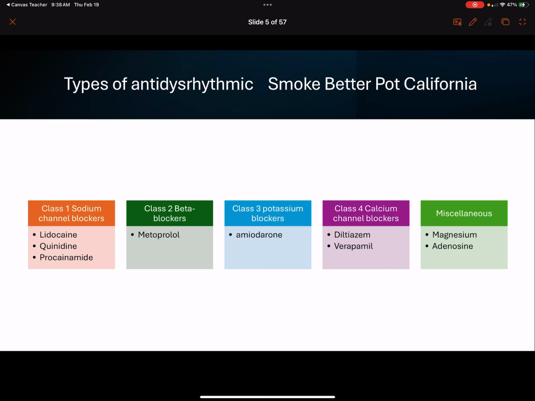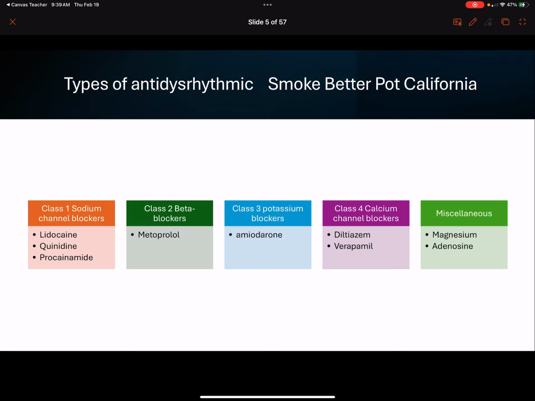Class 3, potassium channel blockers. Remember, this is blocking those potassium channels, so it's going to prolong that relative refractory period and hopefully decrease the ability for another stimulus to trigger a ventricular dysrhythmia.